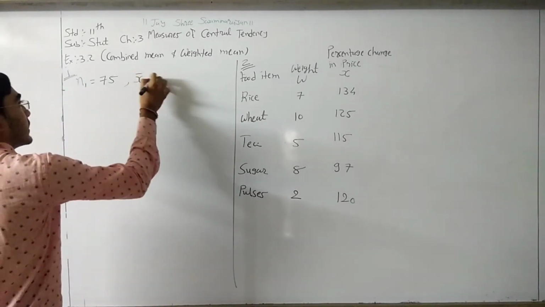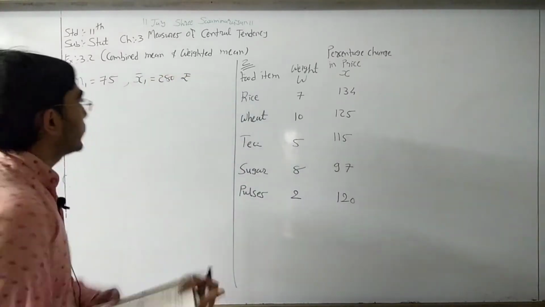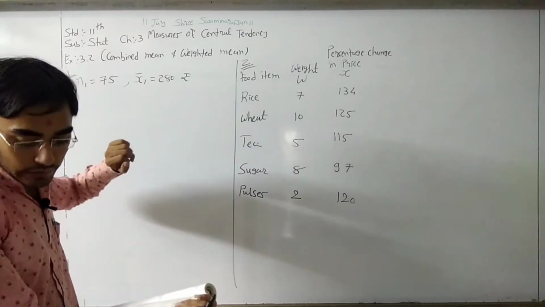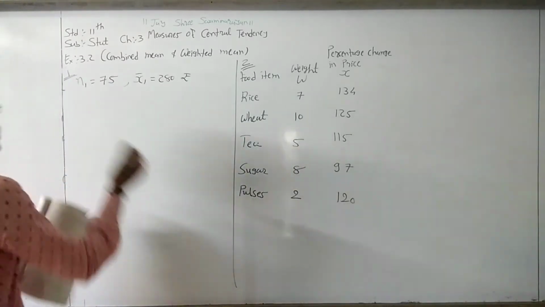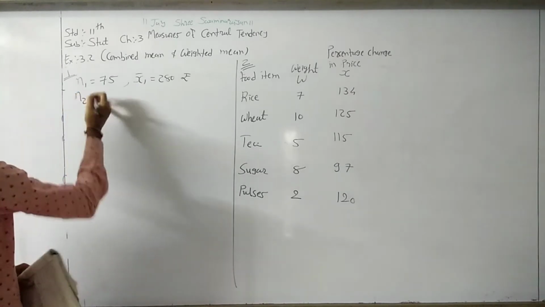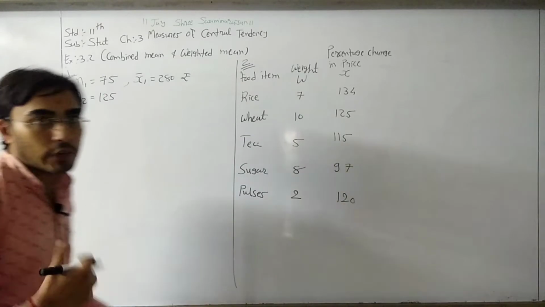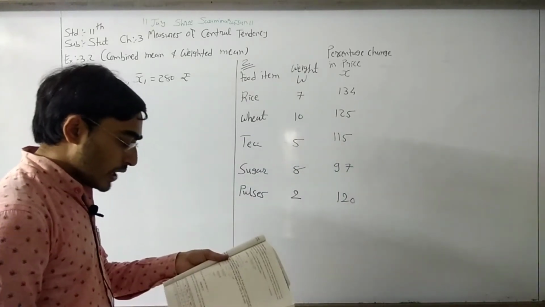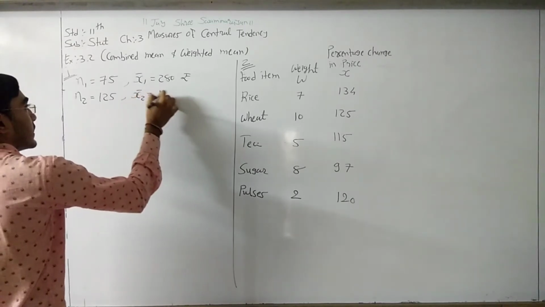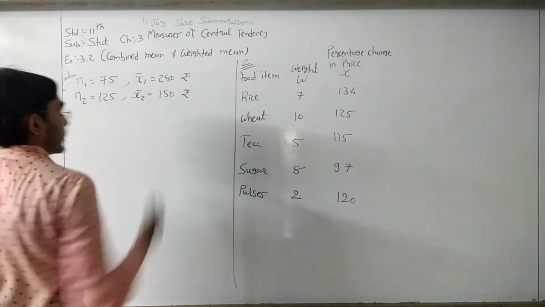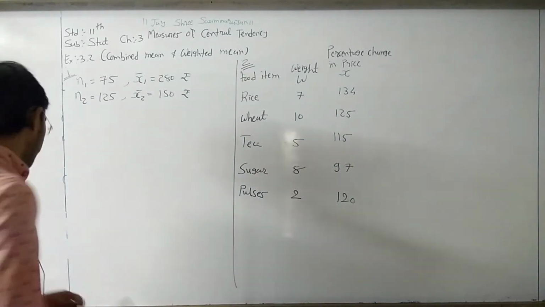So x1 bar is equal to 280 rupees. Then for the second category, unskilled workers, how many are there? 125, right? And the mean was rupees 150. So x2 bar is 150 rupees. We need to find the combined mean of all the workers.